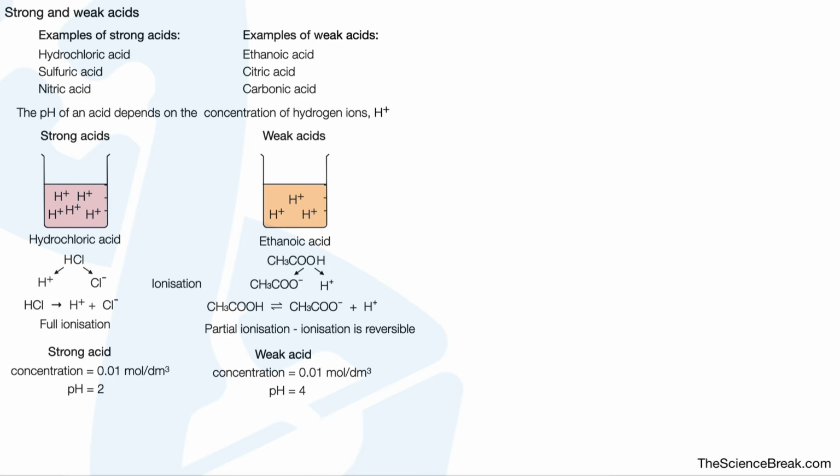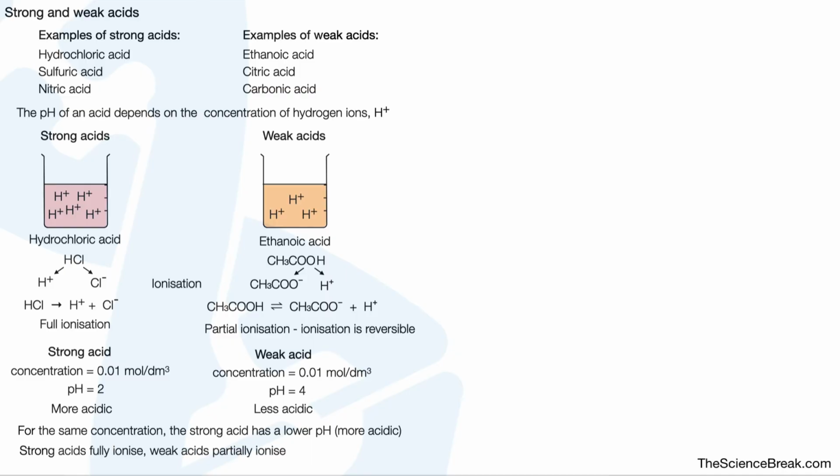And our pH for our weak acid is 4. So the hydrochloric is more acidic and the ethanoic is less acidic. For the same concentration, the strong acid has a lower pH, it's more acidic. And this is the key and important point. Strong acids fully ionize, weak acids partially ionize.